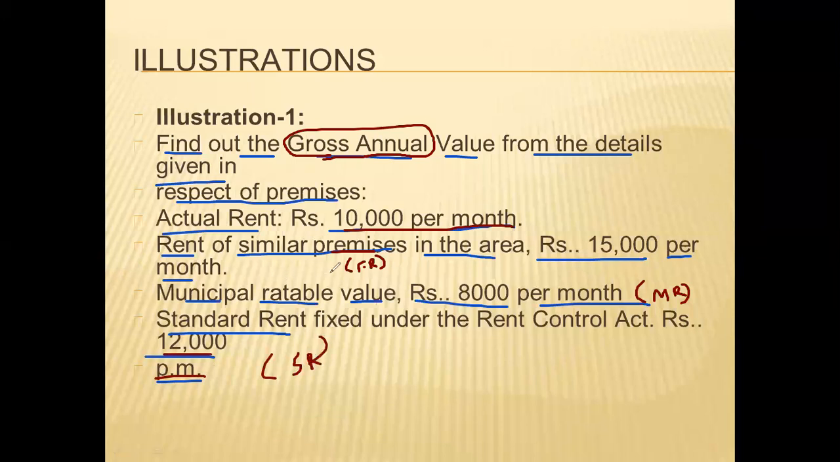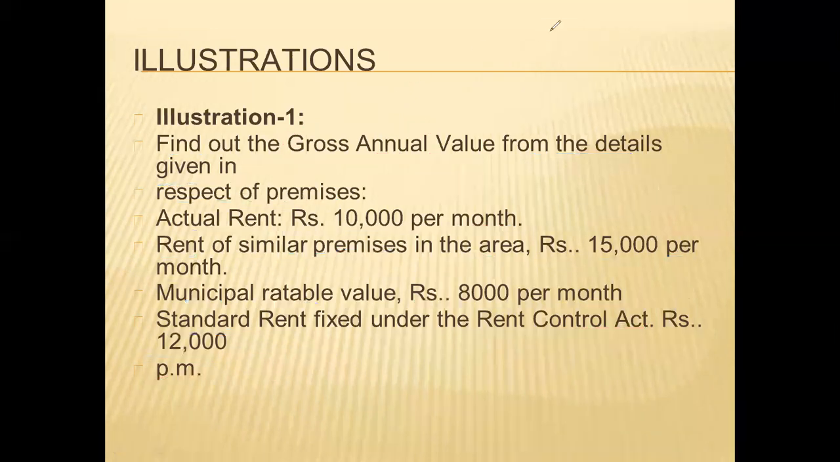So what is the rent of the similar property? That will be the fair rent. Municipal rent is the rent decided by the municipal authorities for their valuation purpose. And standard rent is the rent which is fixed by the Rent Control Act. And you are given the actual rent also. All the details are given in this question. We have to calculate the gross annual value.